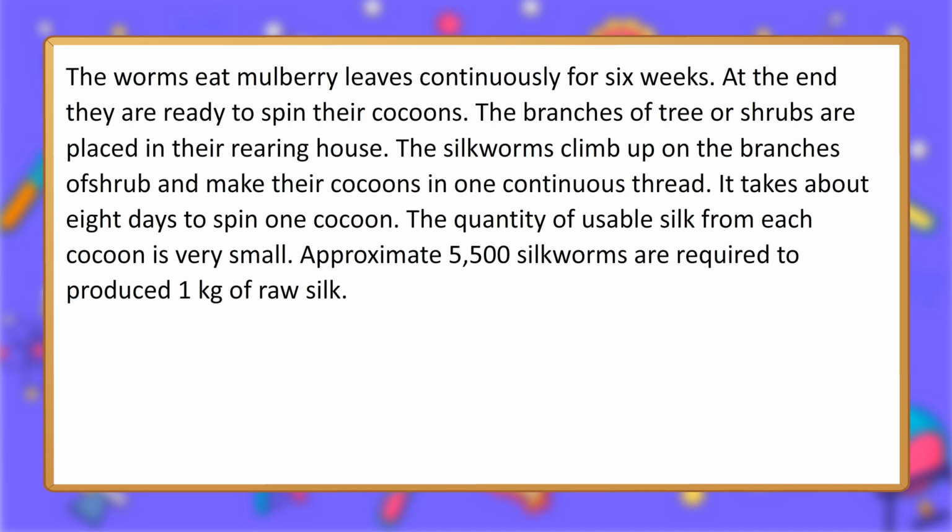At the end, they are ready to spin their cocoons. The branches of trees or shrubs are placed in their rearing house. The silkworms climb up on the branches of the shrub and make their cocoons in one continuous thread. It takes about 8 days to spin one cocoon. The quantity of usable silk from each cocoon is very small. Approximately 5,500 silkworms are required to produce 1 kilogram of raw silk.